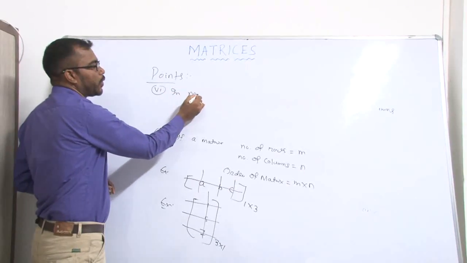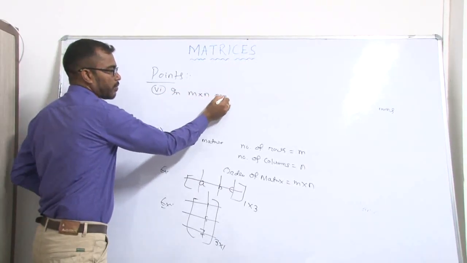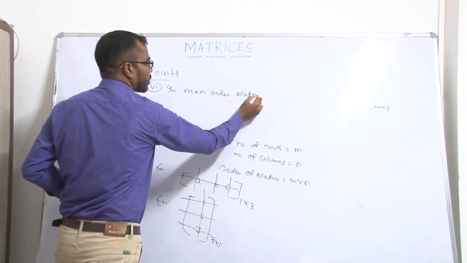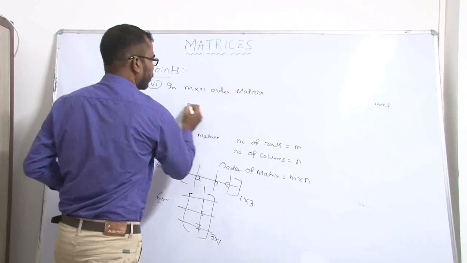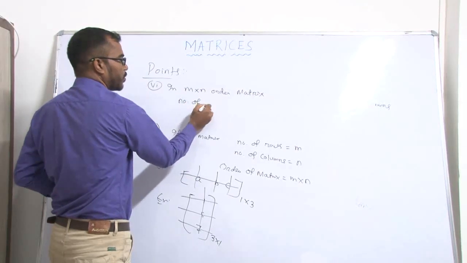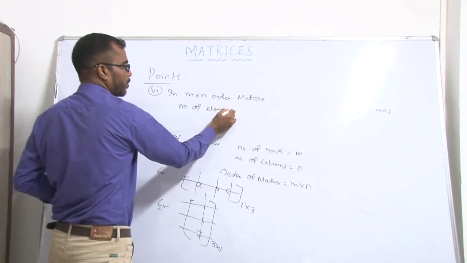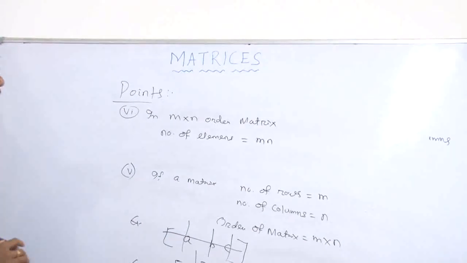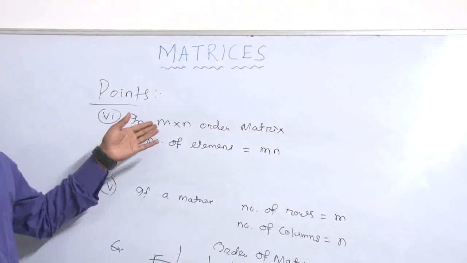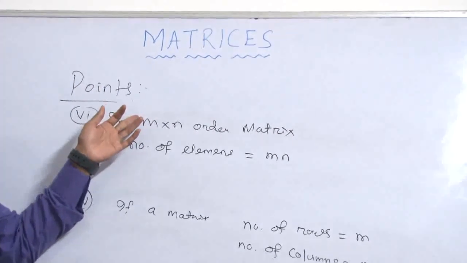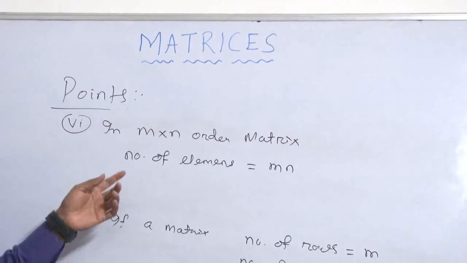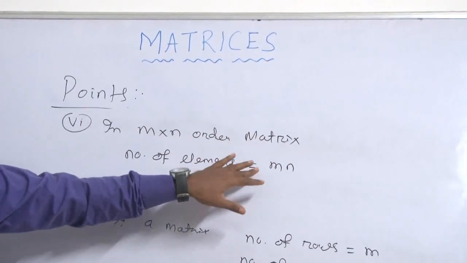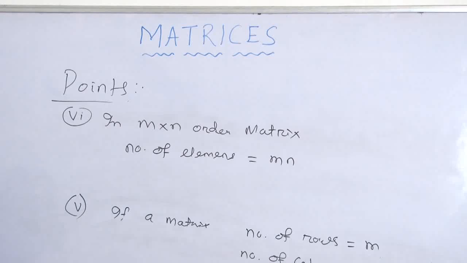In an M into N order matrix, the number of elements is equal to M n. That means if a matrix contains m number of rows and n number of columns, the number of elements must be m into n; we multiply, then we get the result.